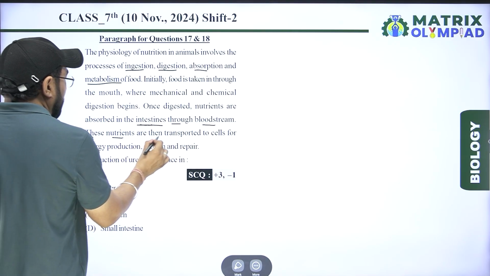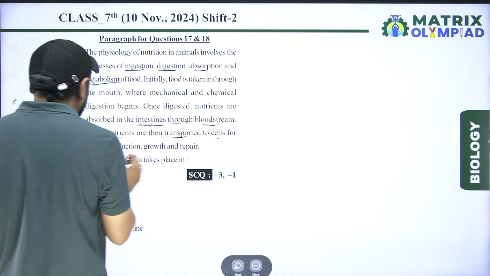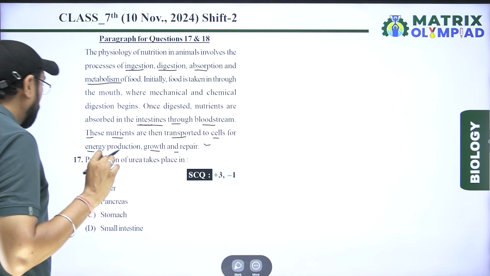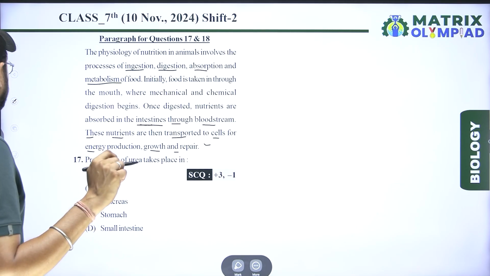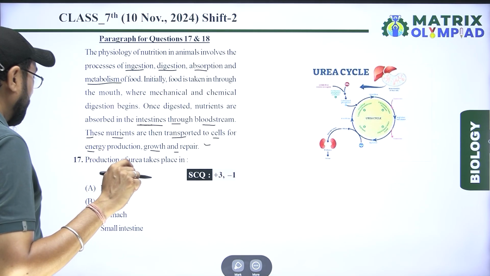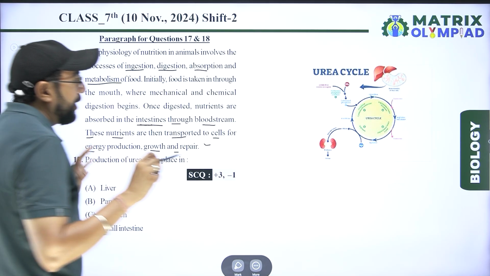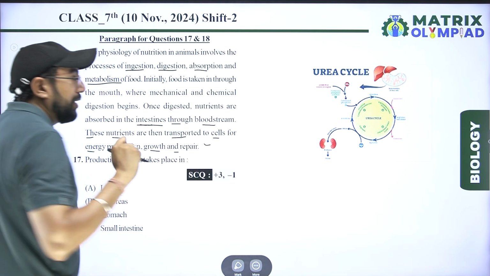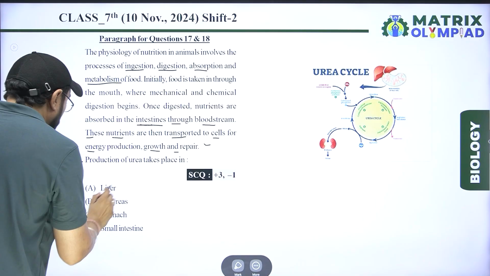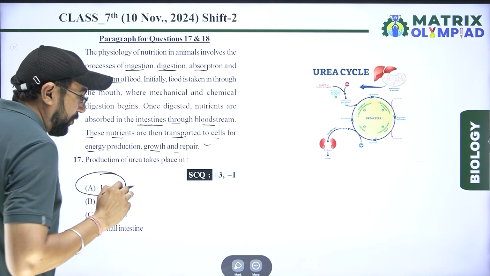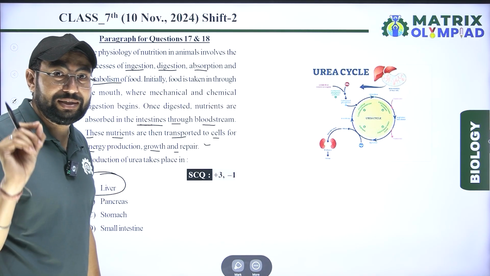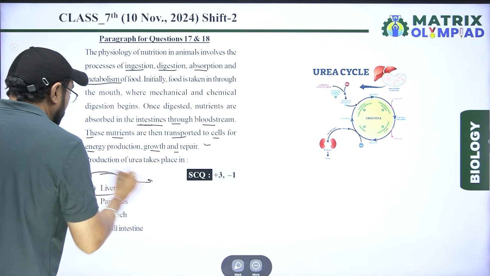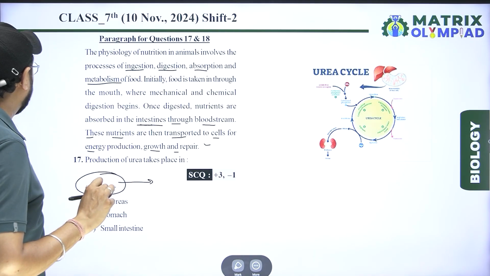These nutrients are then transported to cells for energy production, growth and repair. Production of urea takes place by the urea cycle, and the urea cycle takes place in the liver. So our right answer for the 17th question is option A, liver. The ornithine cycle is present in the liver.